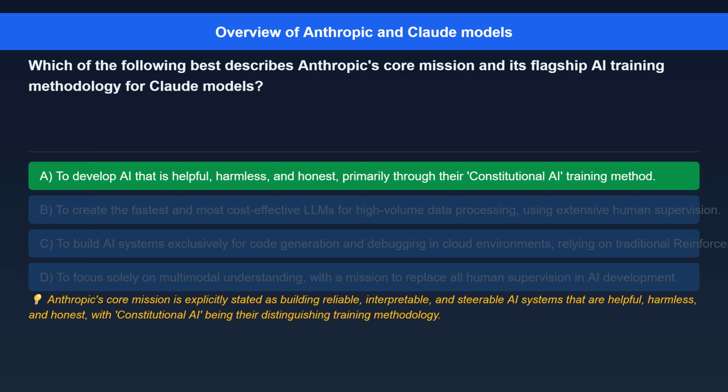The correct answer is to develop AI that is helpful, harmless, and honest, primarily through their constitutional AI training method. Here's the explanation. Anthropic's core mission is explicitly stated as building reliable, interpretable, and steerable AI systems that are helpful, harmless, and honest, with constitutional AI being their distinguishing training methodology.